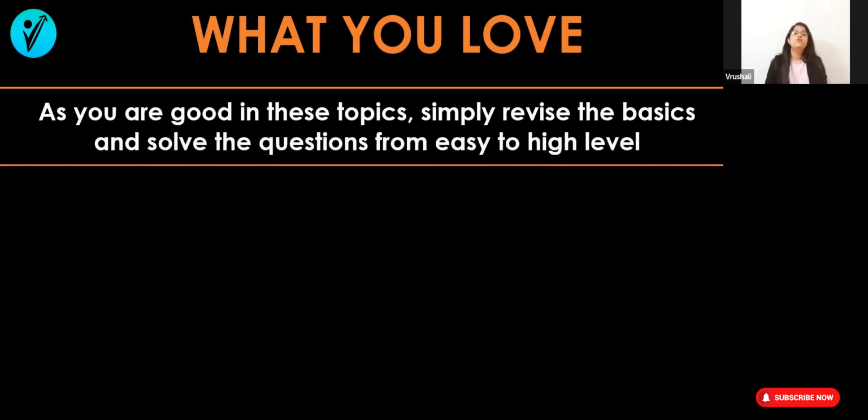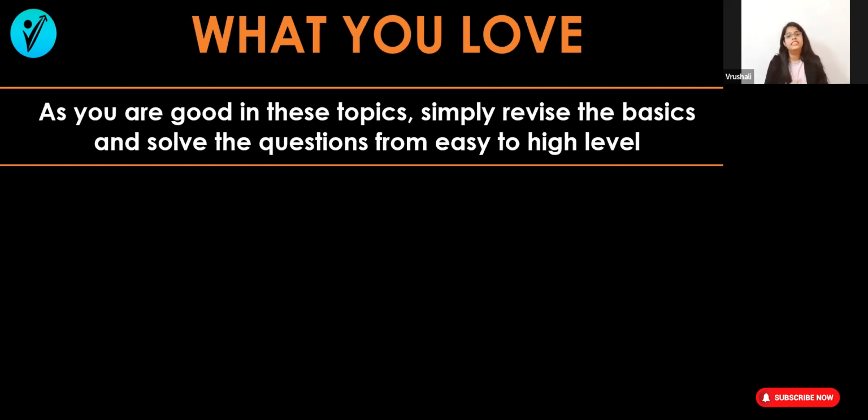First, what you love. As you are already good in these topics, you say that yes, I have done this in school and in college also, and I always like these topics. Those are my most favorite topics.